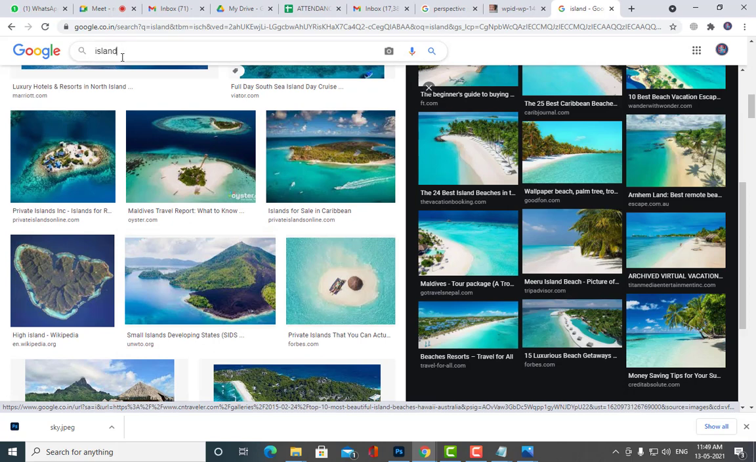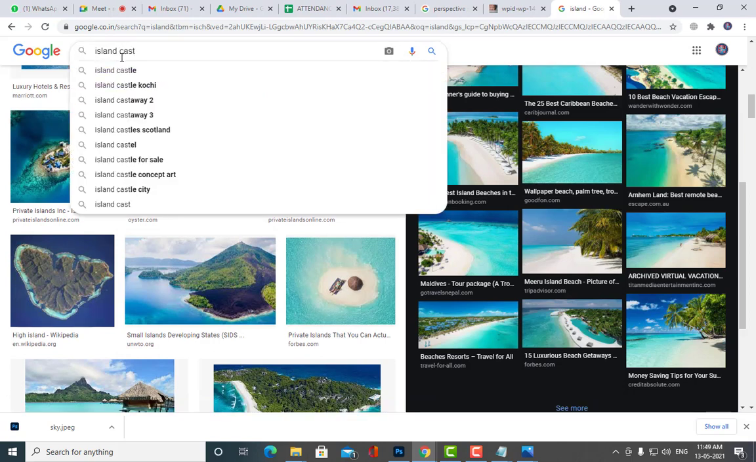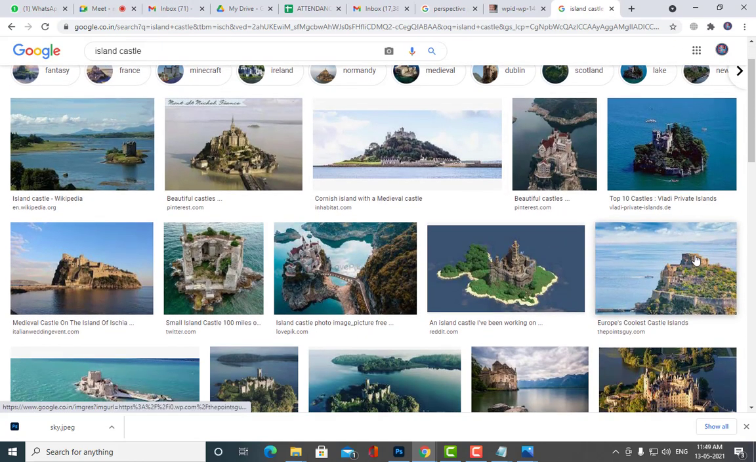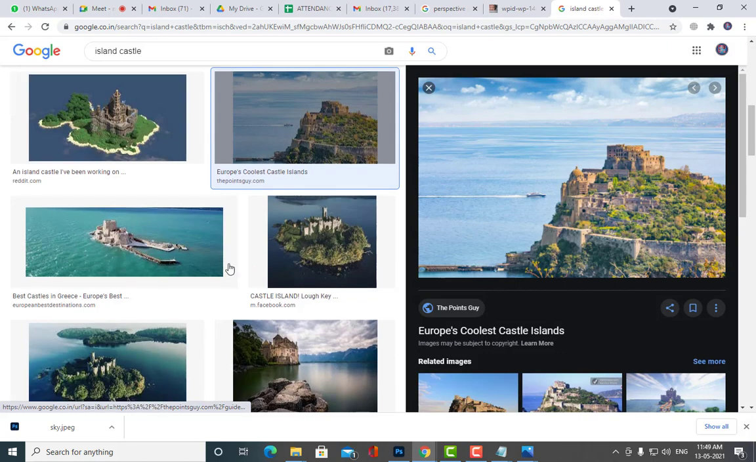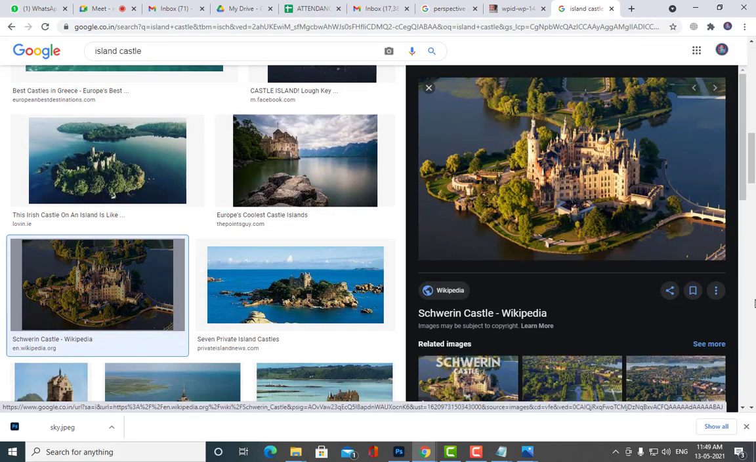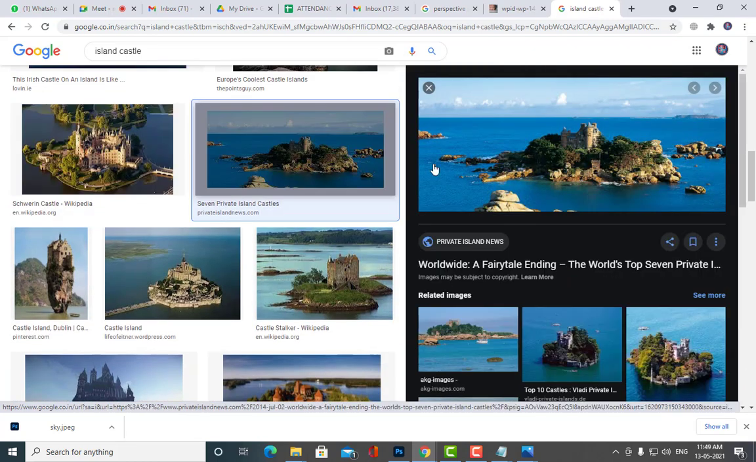Okay, we'll say island castle. Let us see. Castle, or say palace or kingdom. See, something of this type. See here. Are you all getting my point?